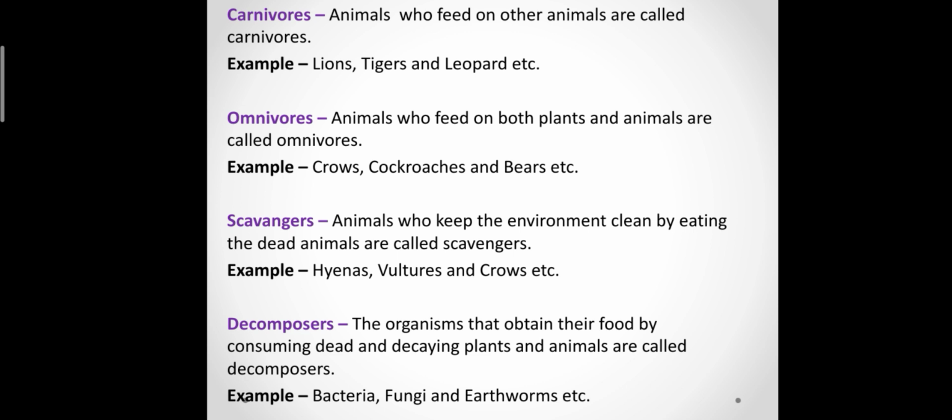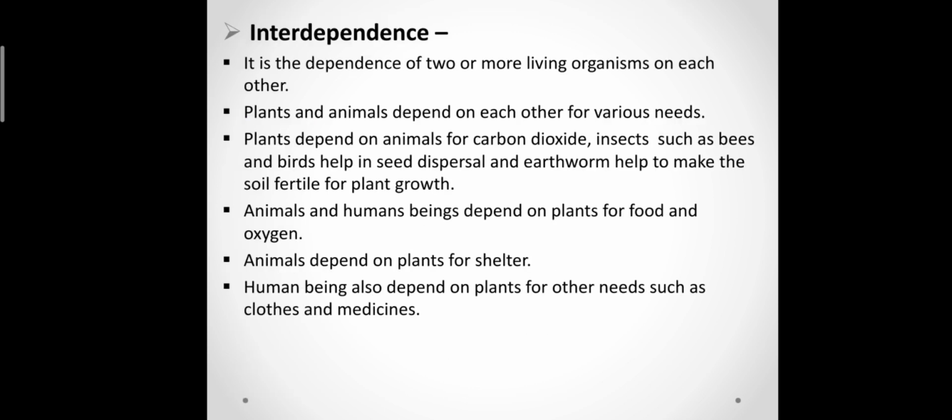Scavengers are the animals who keep the environment clean by eating dead animals, like hyenas, vultures, and crows. Decomposers are the organisms that obtain their food by consuming dead and decaying plants and animals, like bacteria, fungi, and earthworms.